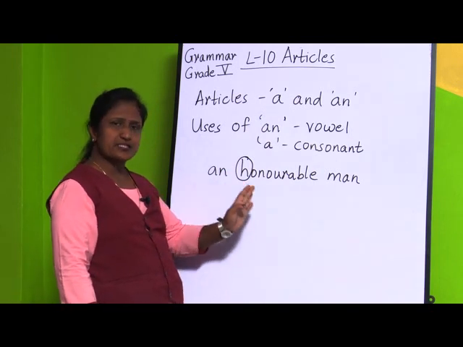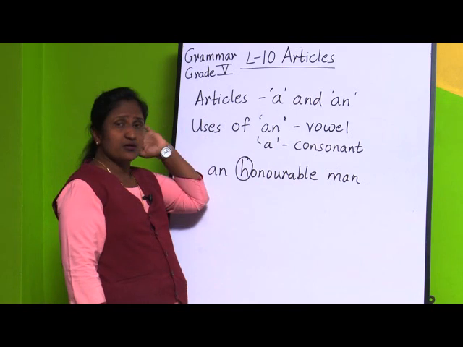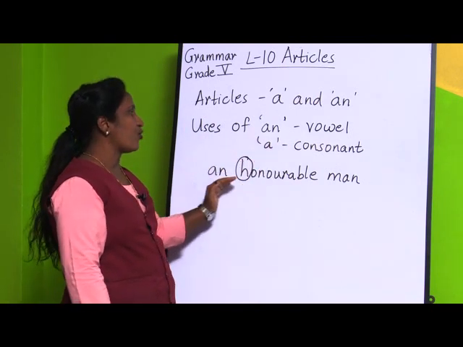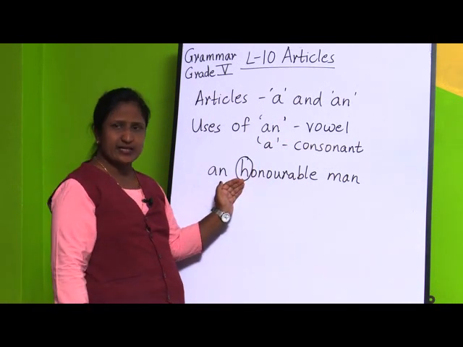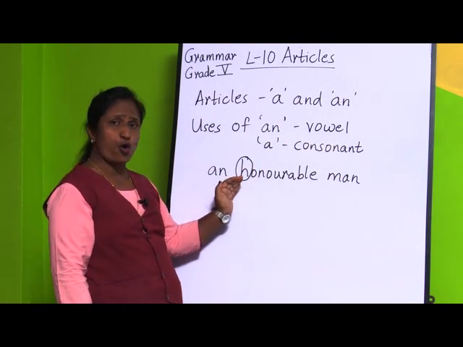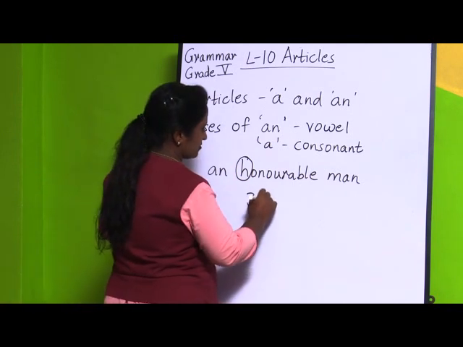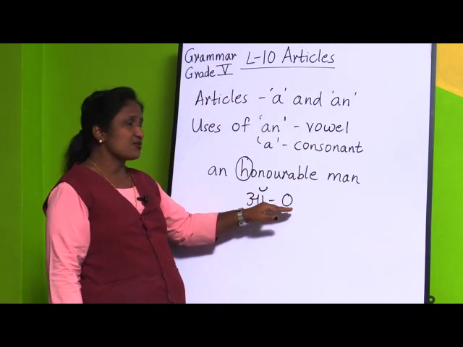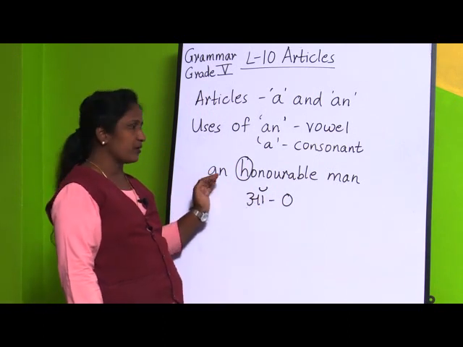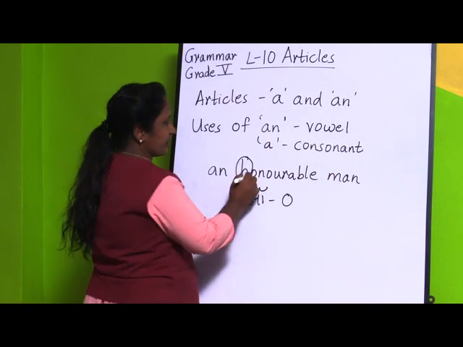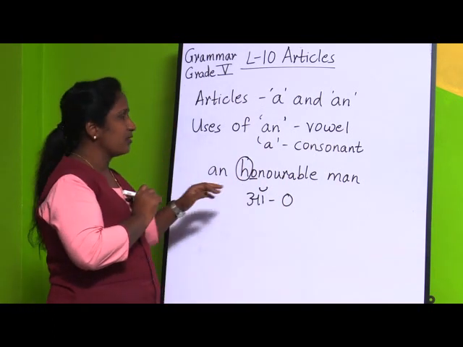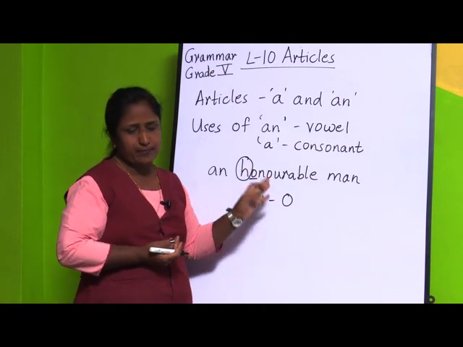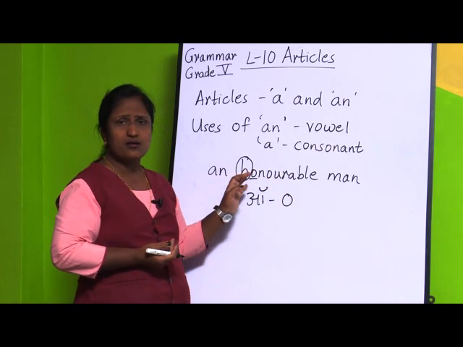But here also the same exceptional word is there. In an honorable man, H we are going to keep silent. An honorable, O means it is O, and O is a vowel. That's why I have used an here. H will be silent, and the next one is O, a vowel. That's why I have used an honorable man, because it sounds like a vowel.